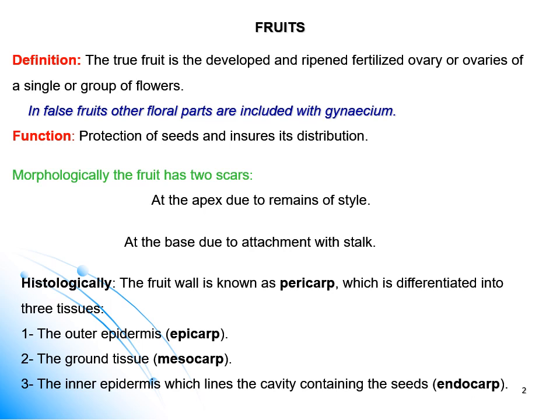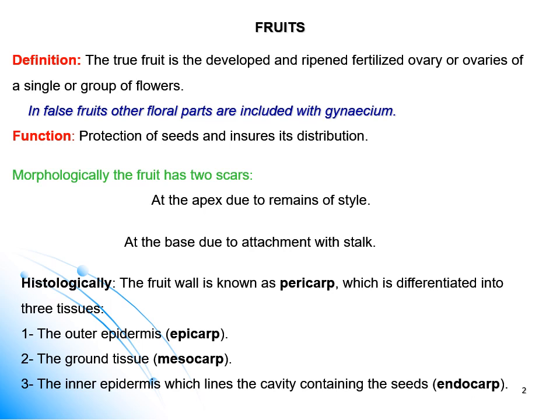When the ripened ovary alone forms the fruit, this gives what is known as true fruit. When other parts of the flower share with the ripened ovary to give the fruit structure, this is false fruit. So we have true fruit and false fruit according to the parts forming the fruit. Ripened ovary alone is true fruit. Ripened ovary and other parts of the flower is false fruit.